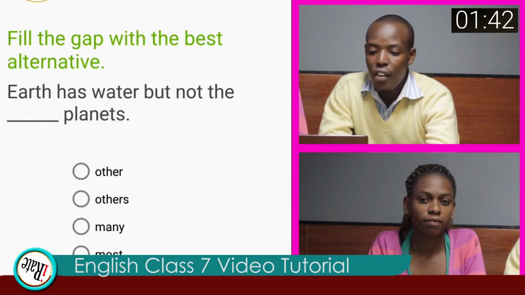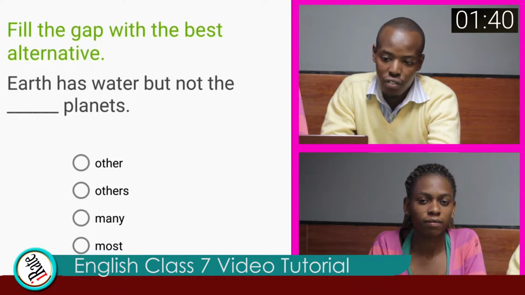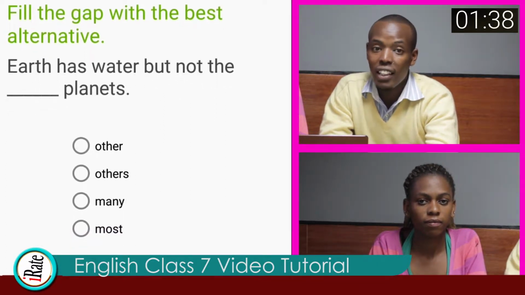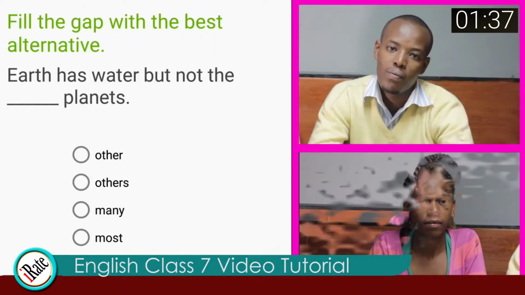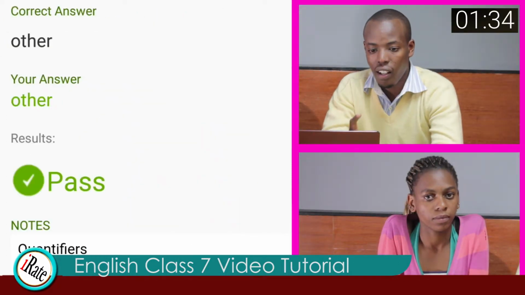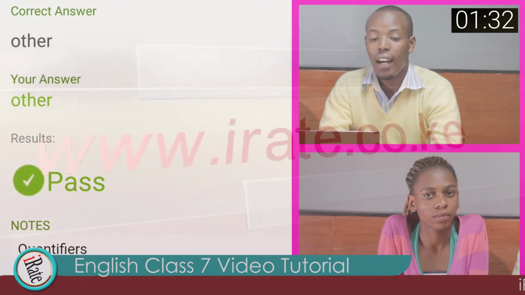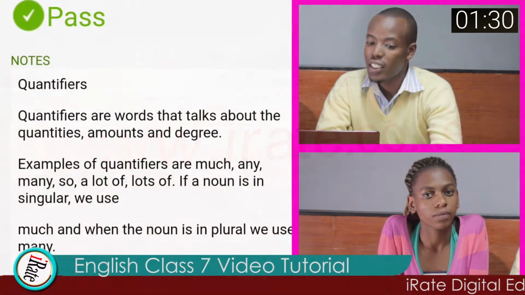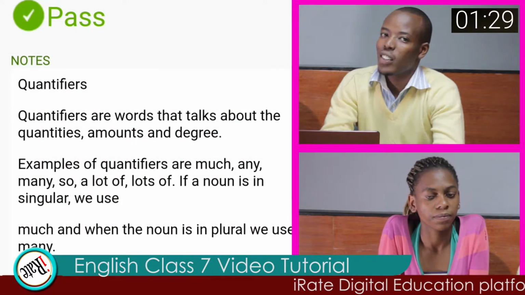Question 6. Fill the gap with the best alternative. Earth has water but not the other planets. The answer to question 6 is other. Earth has water but not the other planets. This you got correct. It seems you understand them. Now we move to the next question.